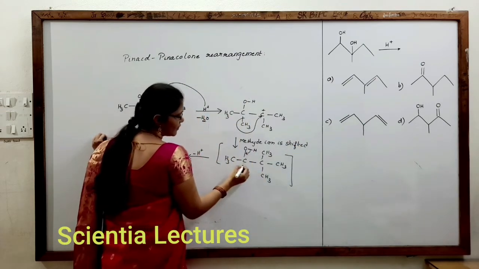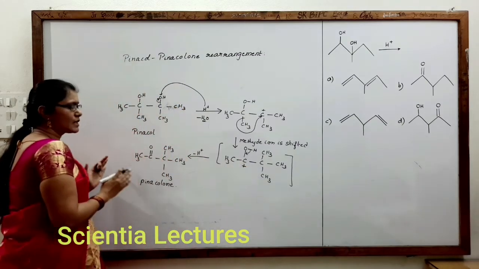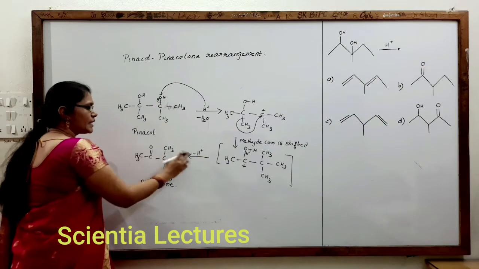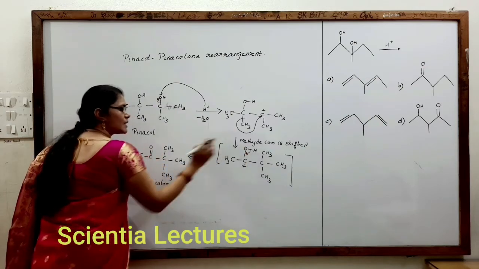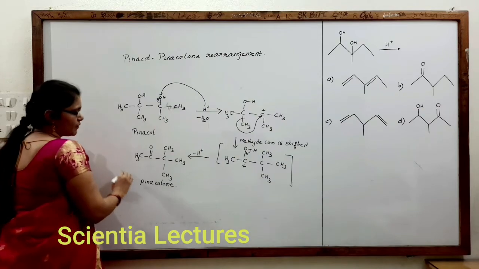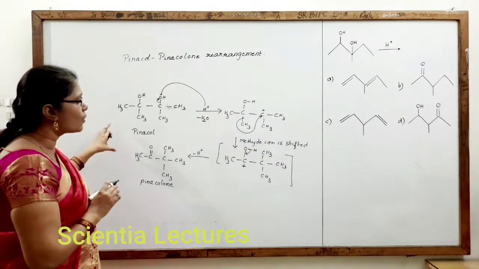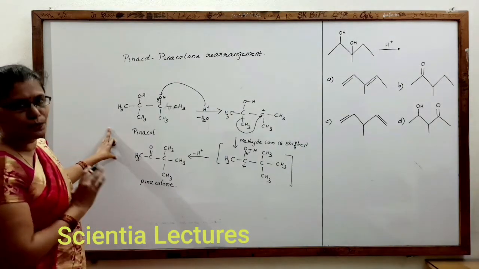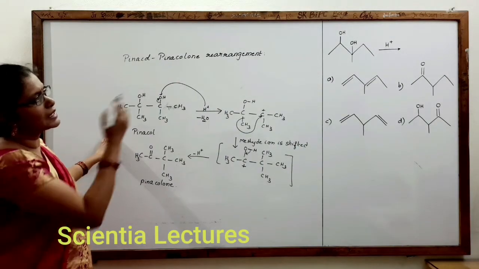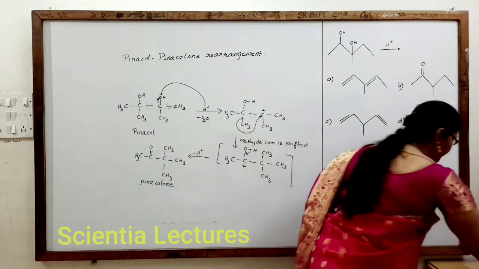When the methide ion is shifted, this carbon gets a positive charge. It is quite unstable, and this H plus would be removed by giving the electron cloud towards it, and it will lose its positive charge and we will get pinacolone. This kind of rearrangement is called pinacol-pinacolone rearrangement.